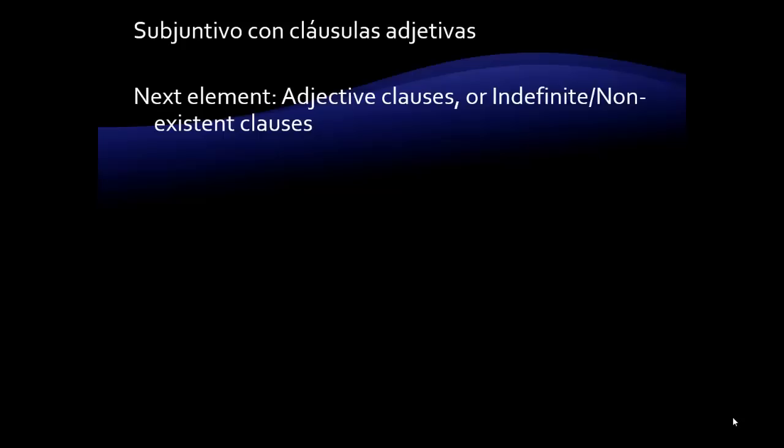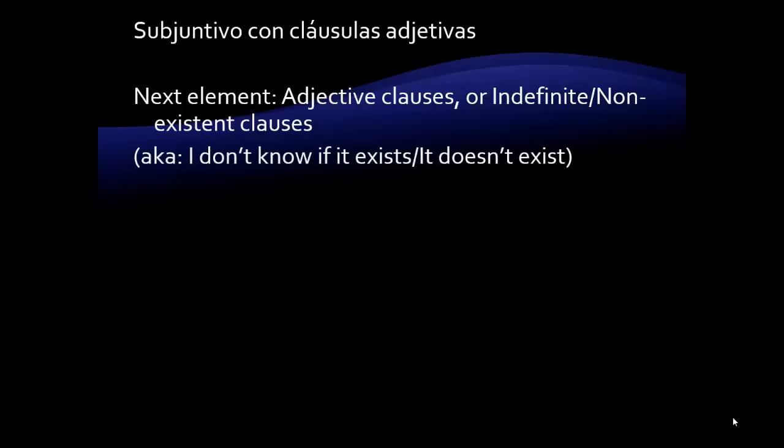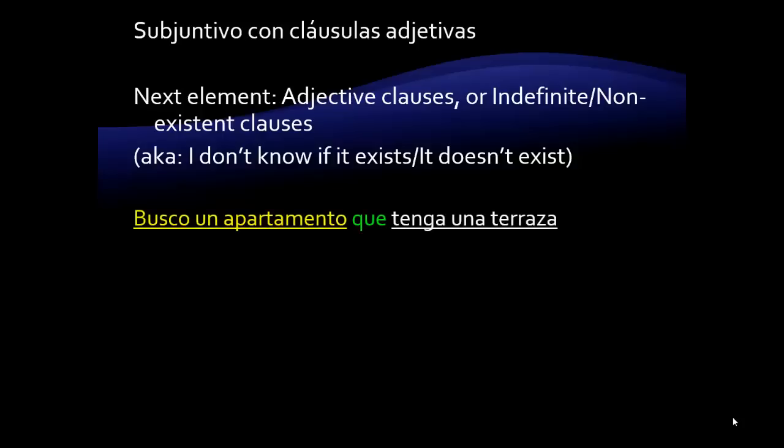But the point here is that we are going to express the idea in one sentence that the speaker is not quite sure that something exists, or that the speaker knows that this thing or person does not exist. Take, for example, the first sentence here. Busco un apartamento que tenga una terraza.